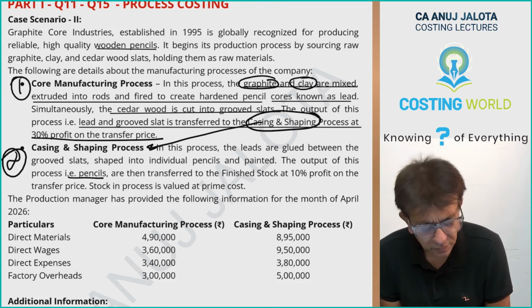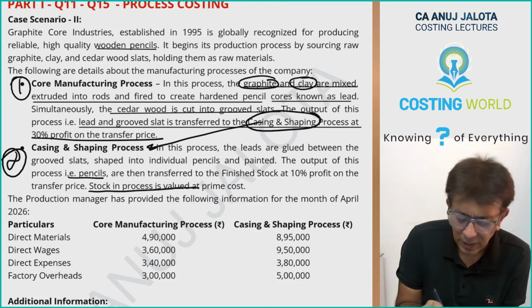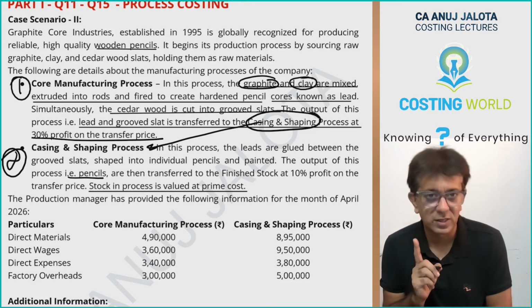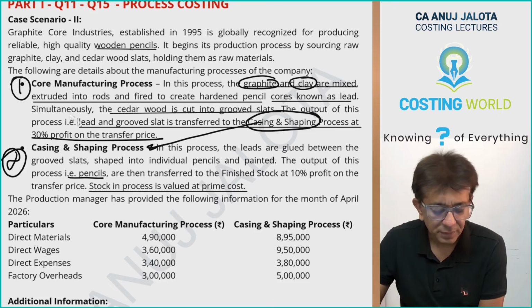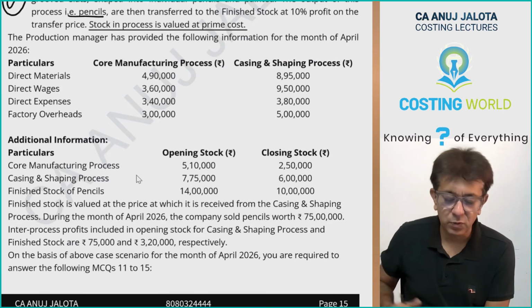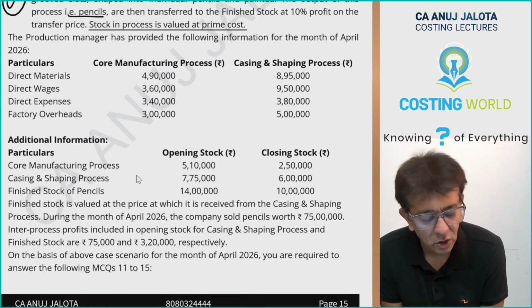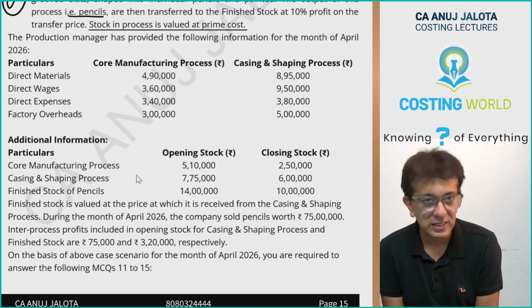Just do remember this. Stocks in process are valued at prime cost. This is the same adjustment that we also had. Stocks in process are valued at prime cost. Okay. Further. The production manager has provided the following information for the month of April 2026.